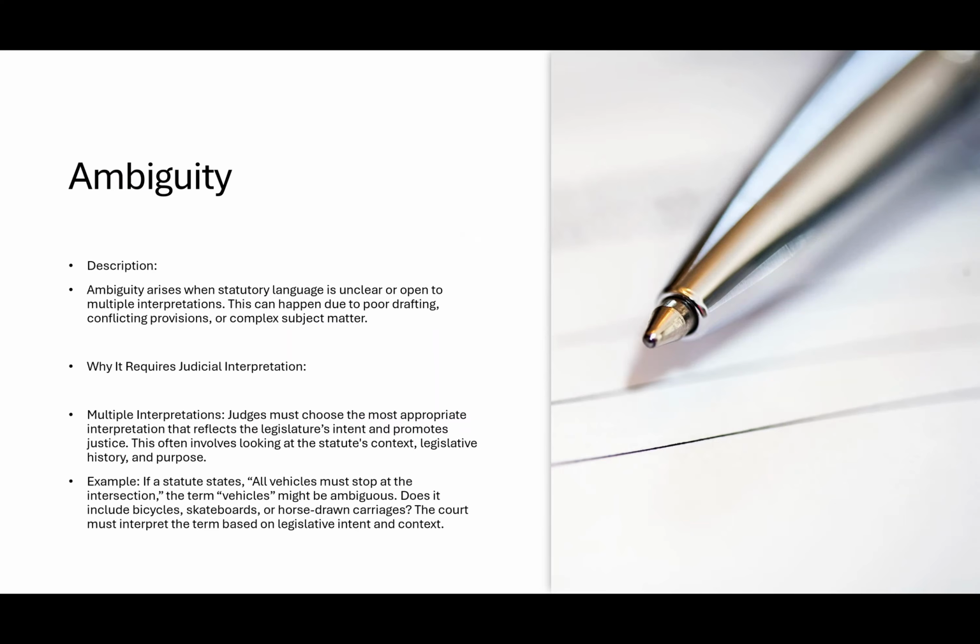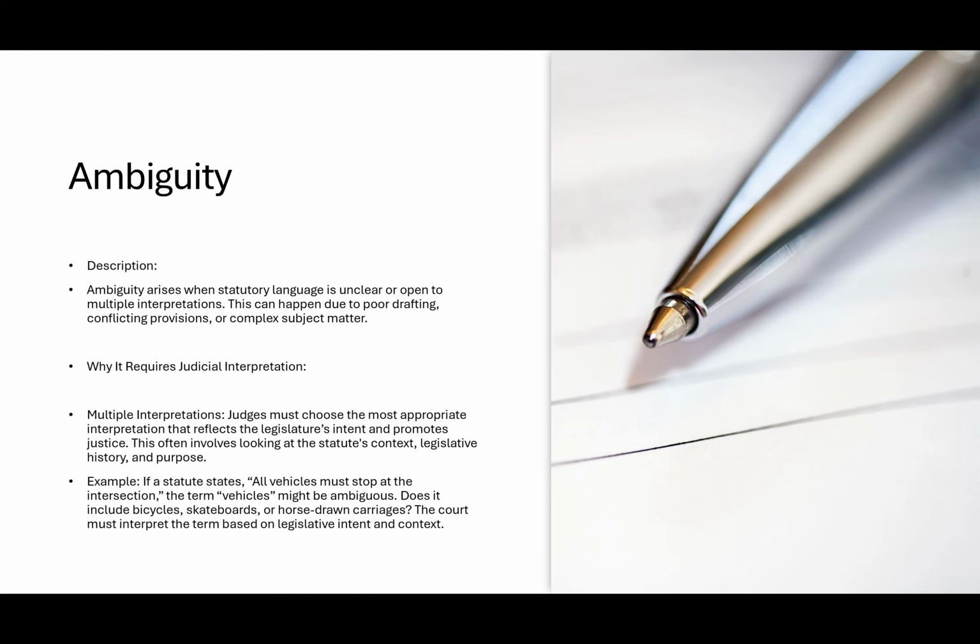Ambiguity now. Ambiguity arises when statutory language is unclear or open to multiple interpretations. This can happen due to poor drafting, conflicting provisions, or complex subject matter. Right? So it requires judicial interpretation in the ways in which we have multiple interpretations. Judges may choose the most appropriate interpretation that reflects the legislature's intent and promotes justice. This often involves looking at the statute's context, legislative history, and purpose.